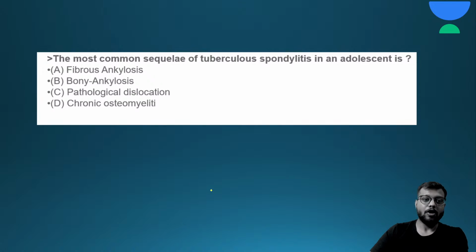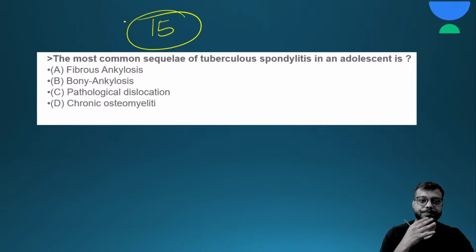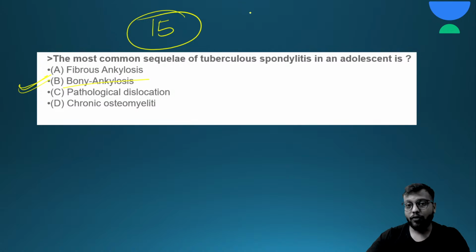Now next question. Most common sequelae of tuberculous spondylitis in an adolescent is? Here are your 15 seconds. Very important question. Okay, so the answer for this question is B, that is ankylosis, that too bony ankylosis.